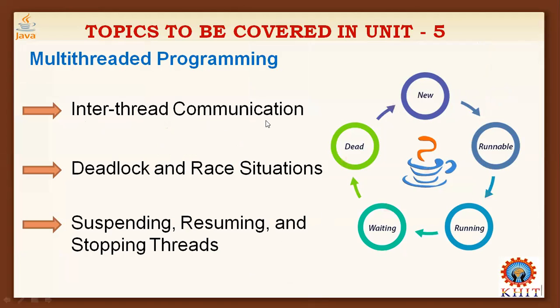Inter-thread communication. Sometimes two or more threads are executing concurrently and depend on the other thread's execution. We call these cooperative threads. These threads need to communicate with each other, so how will inter-thread communication be provided?